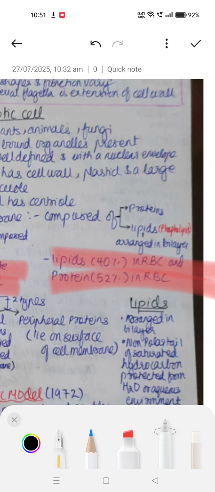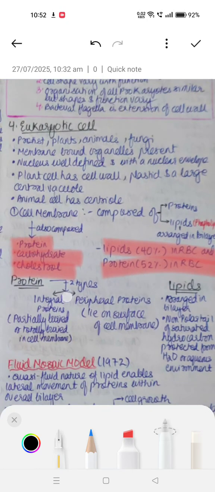In RBC, the cell membrane, the lipids are 40% and proteins are 52%. The proteins are majorly of two types: the integral protein, which is partially buried or totally buried in the cell membrane; and the peripheral protein, obviously peripheral, which lies on the surface of the cell membrane.